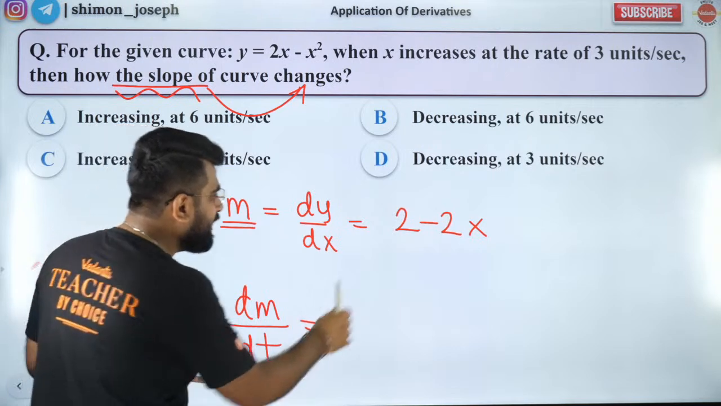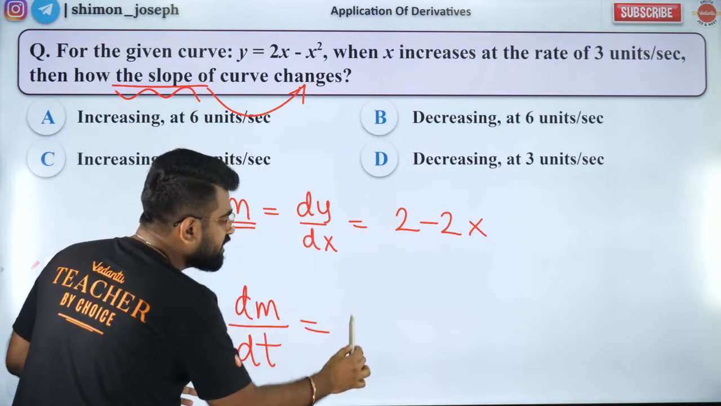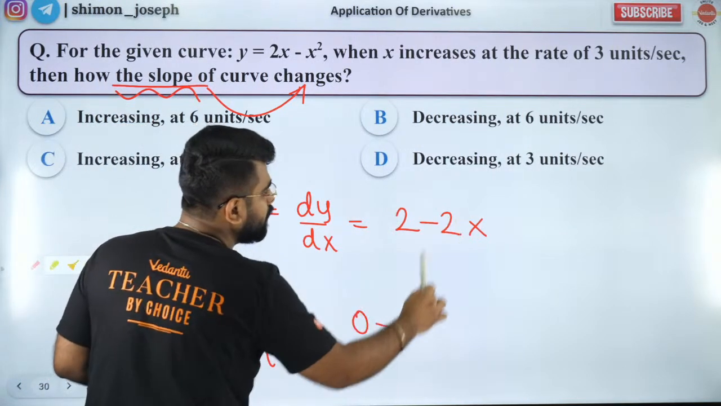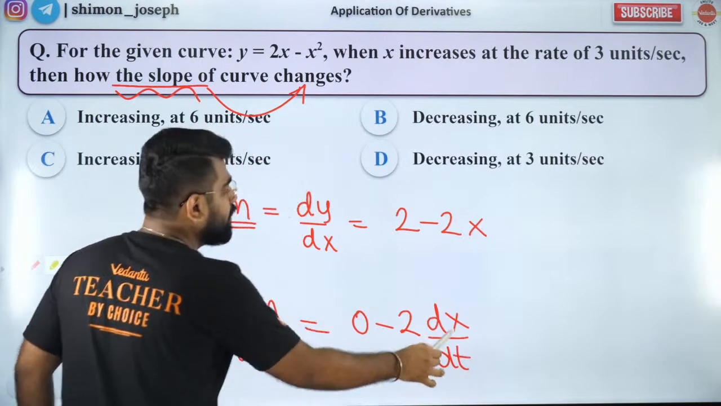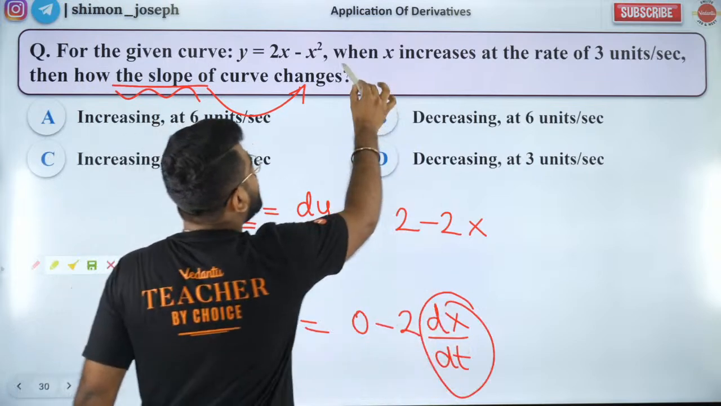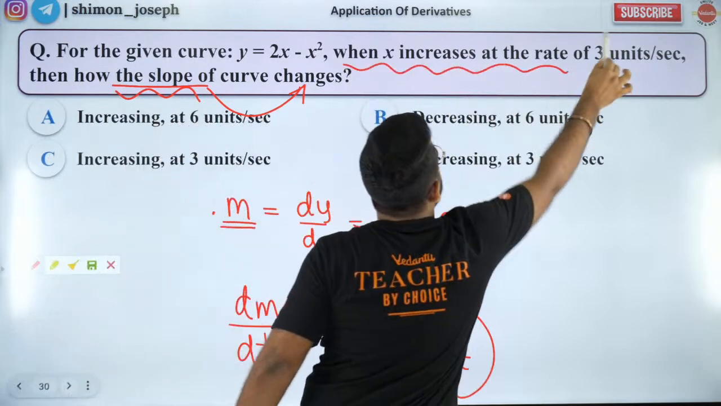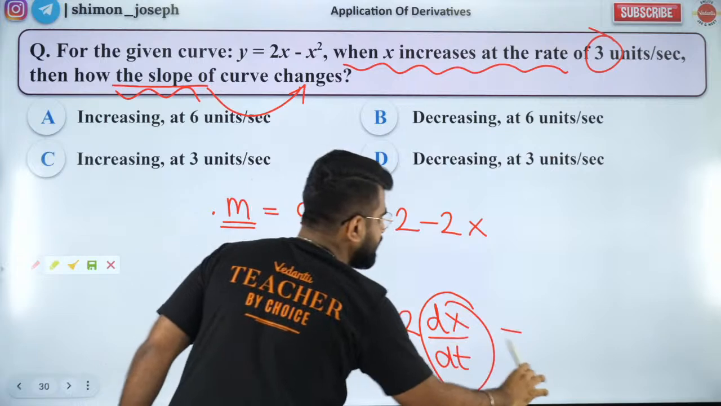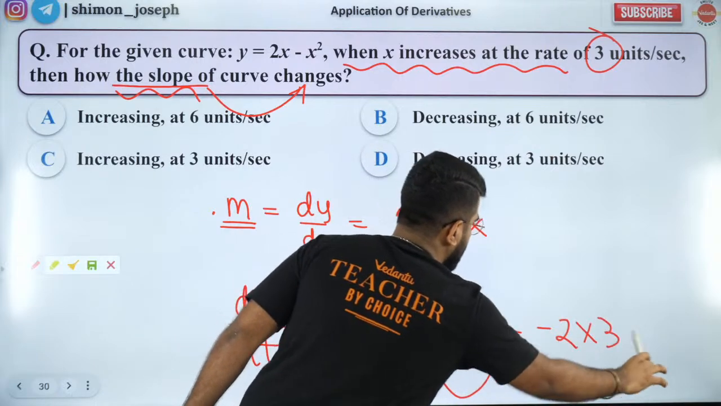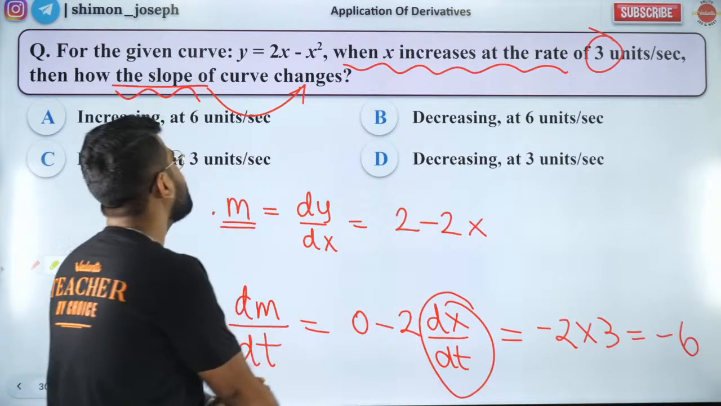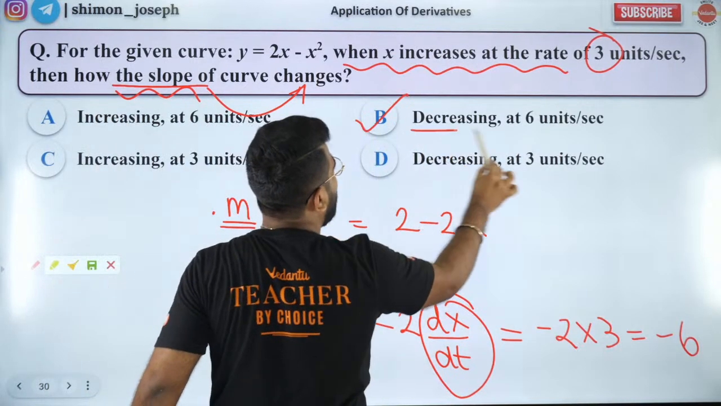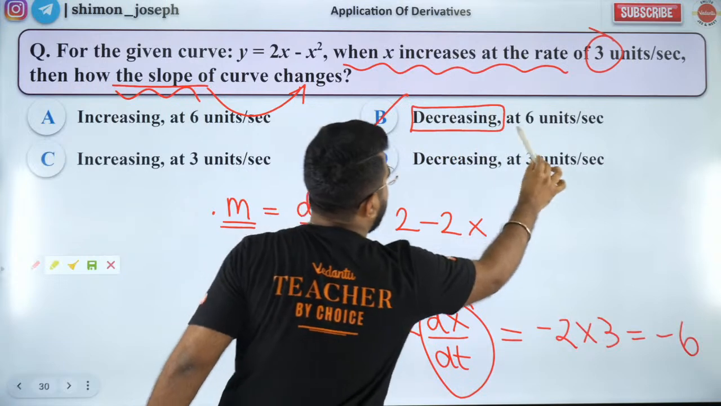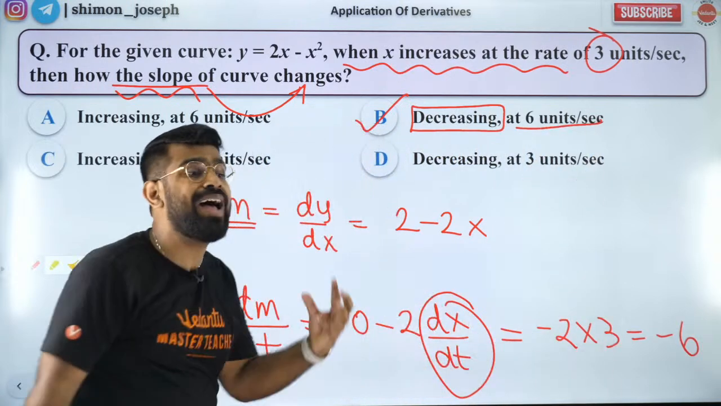So what is dm by dt? Again I have to differentiate. Differentiation of 2 is 0. Differentiation of minus 2x is minus 2 dx by dt. And what is dx by dt? The rate of change of x. So rate of change of x is 3. So the answer is minus 2 into 3, which is minus 6. So minus 6 is the answer. Minus indicates decreasing, and 6 units per second is the magnitude.